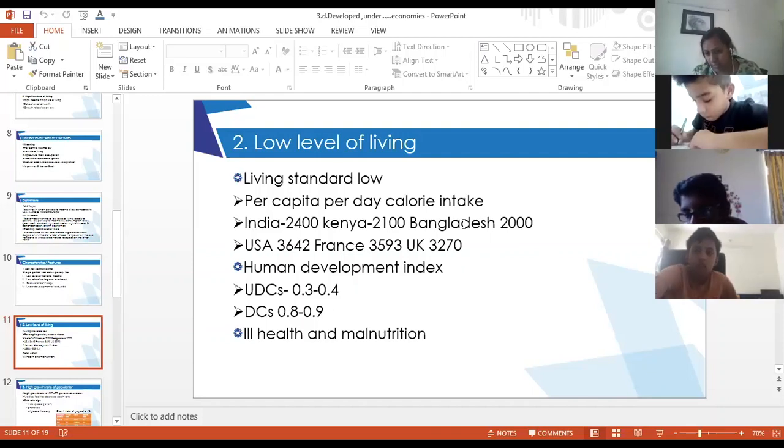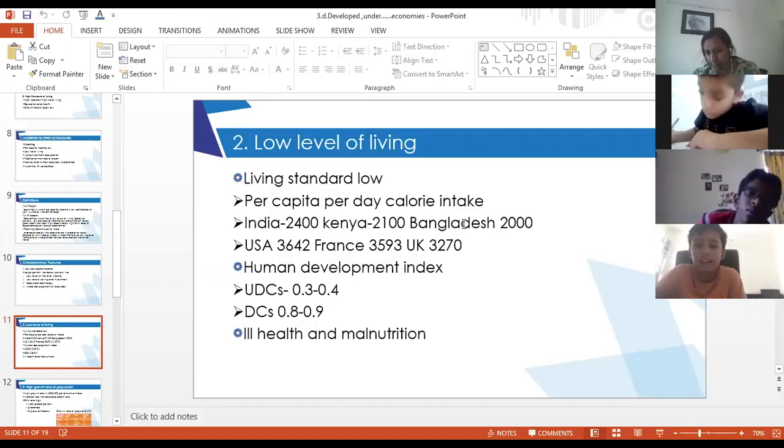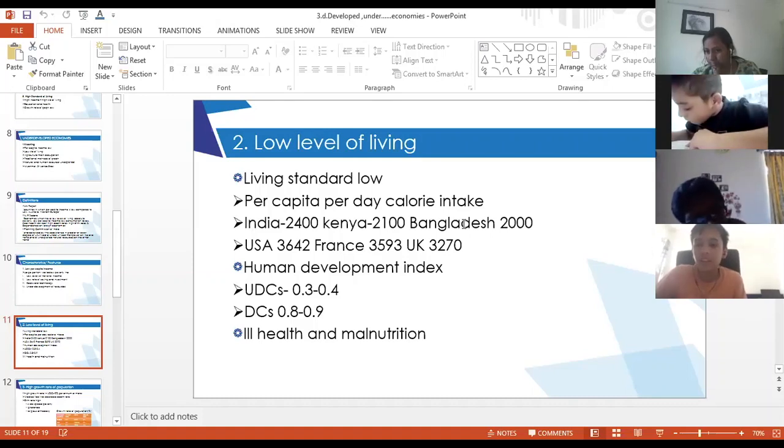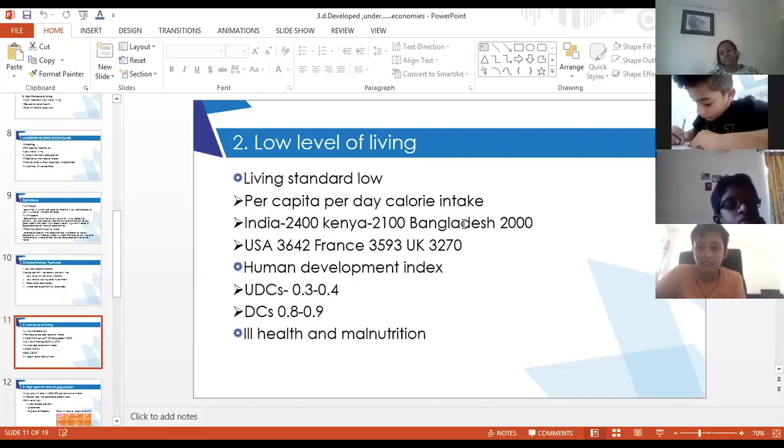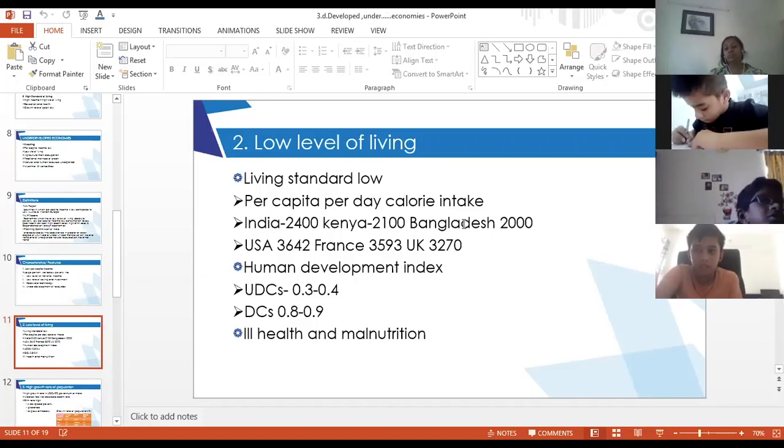Yes, Ved, why have you raised your hand? Ma'am, I wanted to ask, how does calorie intake make it into economics? How does the economy depend on calories? See, economics has evolved over the years, and there is a term known as Human Development Index. You have heard that term, right? This we are going to do subsequently in this chapter. Only per capita income or only the national income does not tell you how much the economy has developed. It is the people of the economy who tell you the development of that economy.